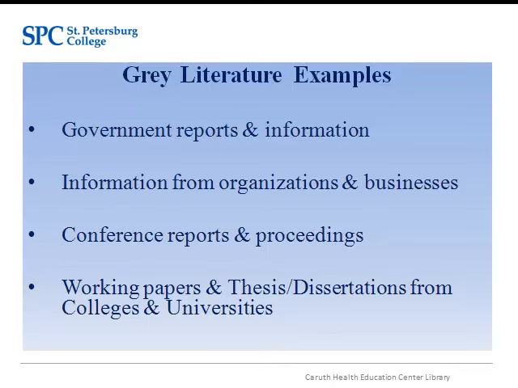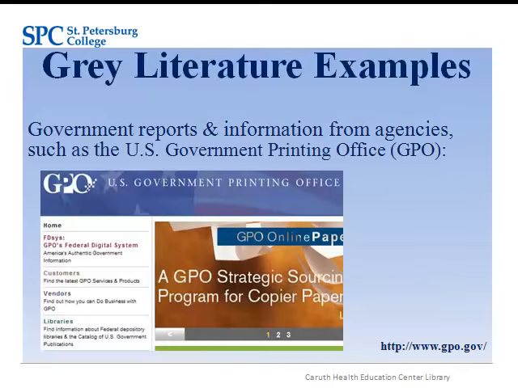Many government agencies produce reports, studies, brochures, maps, and other types of electronic and printed material. The U.S. Government Printing Office, also known as the GPO, publishes official government materials. Be sure to visit the GPO website at www.gpo.gov. Select the library's link, which is located on the left side of the screen, and then click on Catalog of U.S. Government Publications. This is a great place to start searching for government publications available on your research topic.